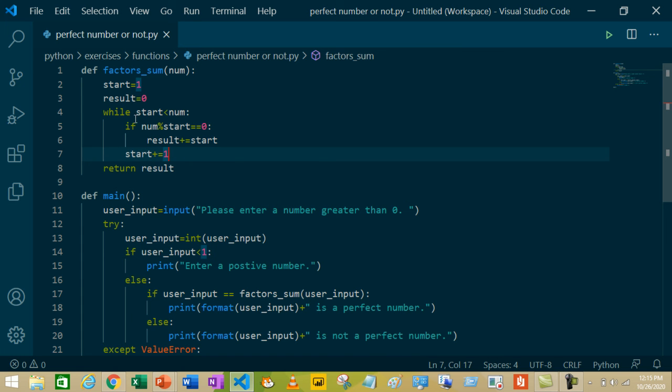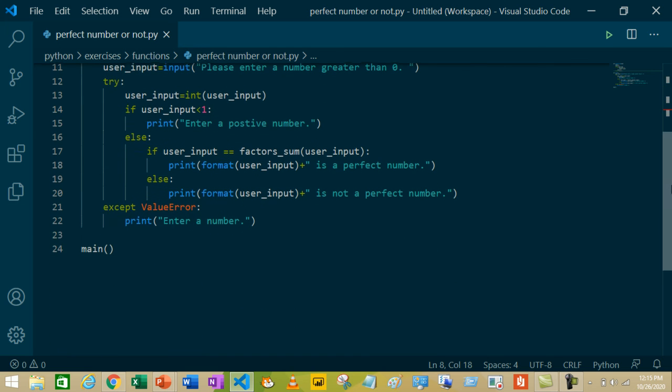Okay, the while loop will execute as long as the condition is true. When the condition is false, for example, when start's value is 6, as 6 is not less than num, it will break out of the loop and return the value of result. That's what we are checking, the result's value, which will be 6, 1 plus 2 plus 3, the factor sum. As 6 is equal to 6, it will print that 6 is a perfect number.